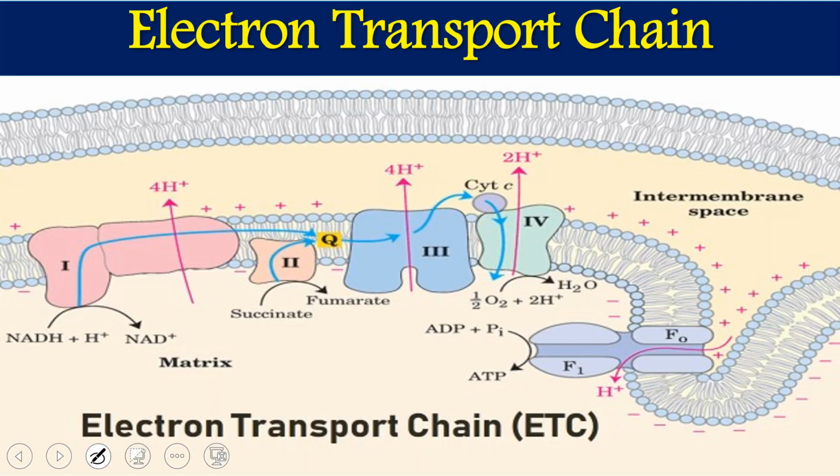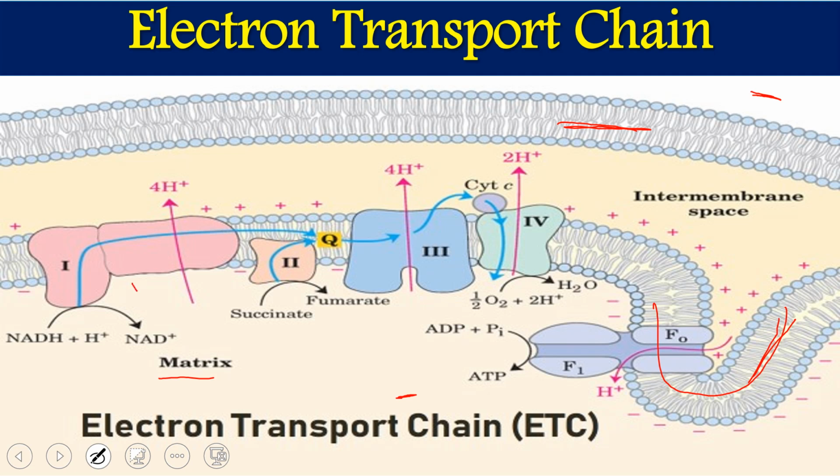I will show you the pictures. This is the basic pictorial diagram of the mitochondria. This portion is the cytoplasm, and this is the mitochondrial matrix, as written here. This is the outer wall of the mitochondria, and this is the inner wall of the mitochondria, and this is the cristae, you can call it. In the inner wall of the mitochondria we have different complexes arranged in sequential order, and this is called the electron transport chain.